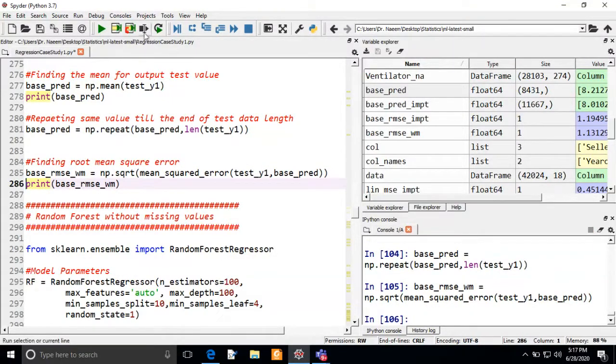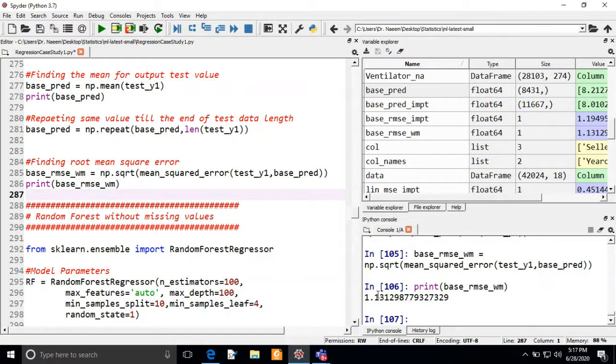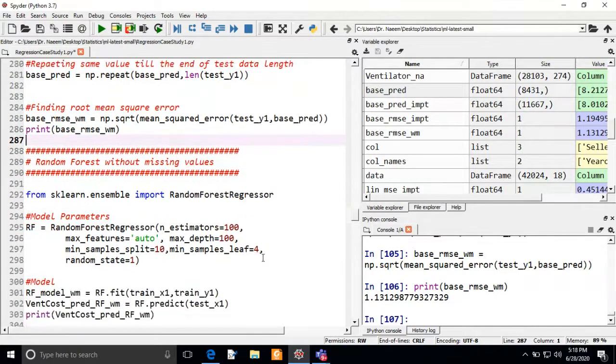So now I will print this value. You can see here it is 1.13, and this is the benchmark for comparison. Any other model that we are going to build in future should give us a root mean square error that should be less than this value, and this is our objective. If we get a lower value, then the model will be considered better, and if we are close to this value, then the model is not good. So our target is to get more and more difference, with the value close to 0, so that we get a better model.